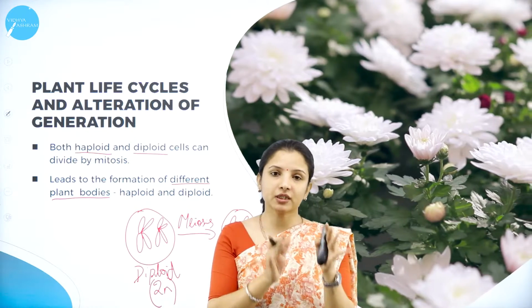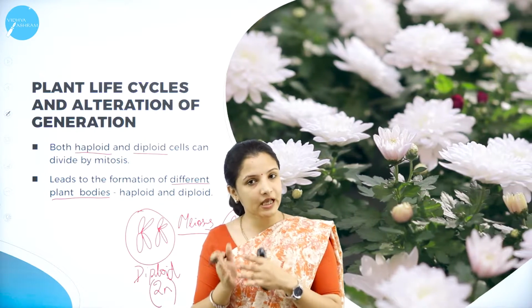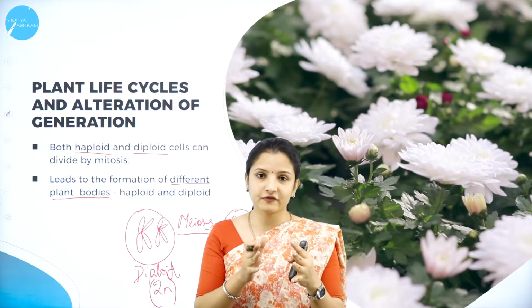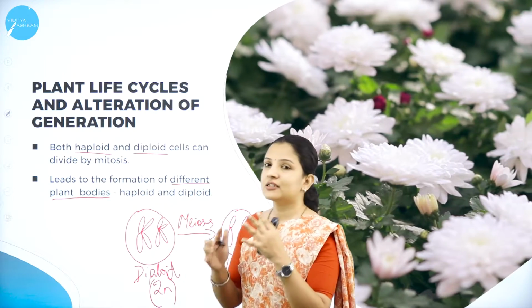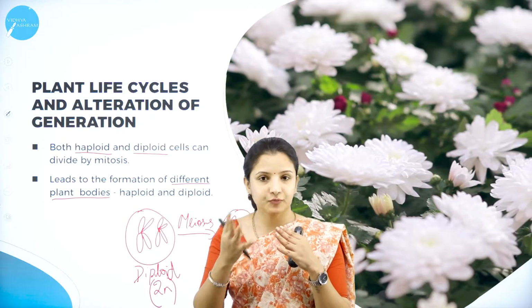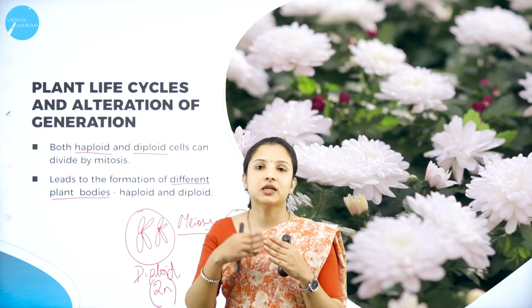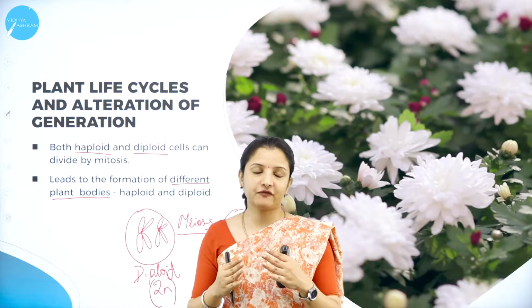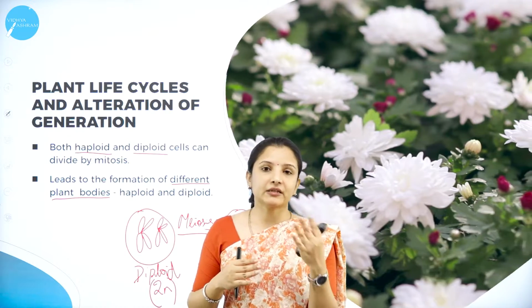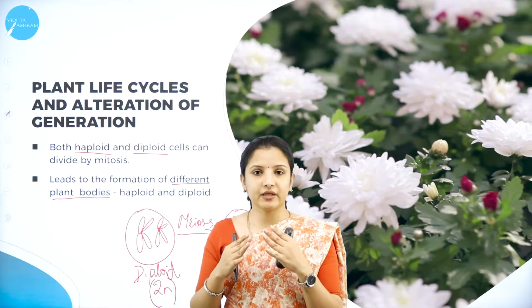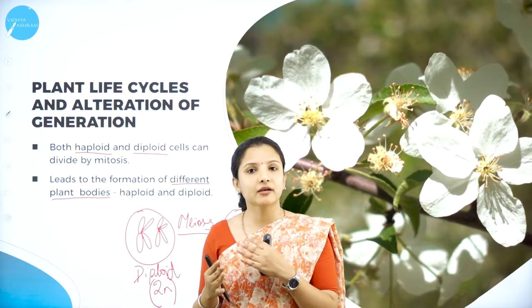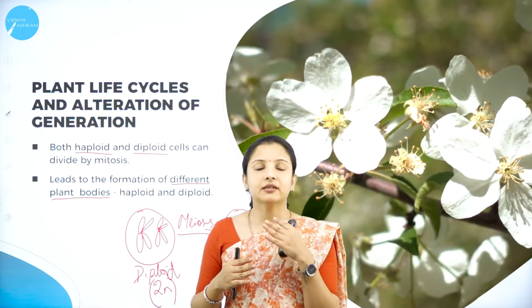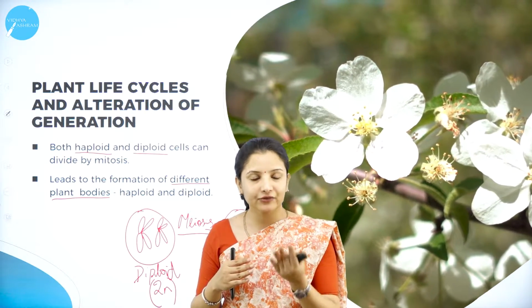So first from the sporophyte it will enter into the gametophytic generation. So sporophytes divide by meiosis, and after meiosis the spores are produced. These spores germinate and produce the gametophyte. In the gametophyte they will have the male and the female gametangia, that is the antheridia and the archegonia. So the antheridia, that is the male organ, will produce the antherozoids.